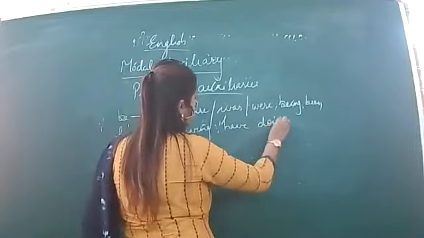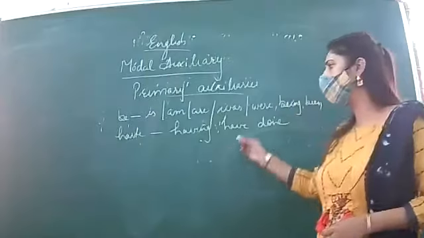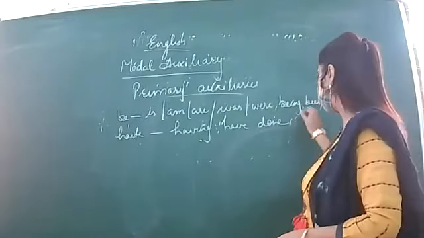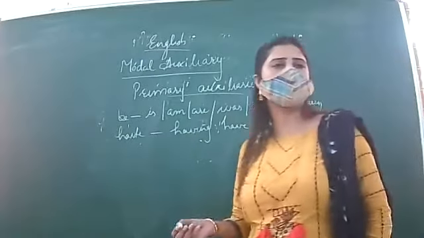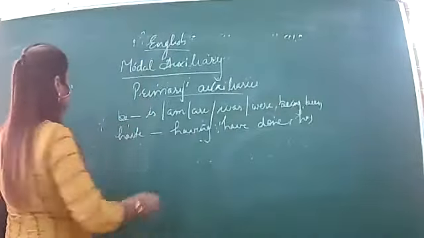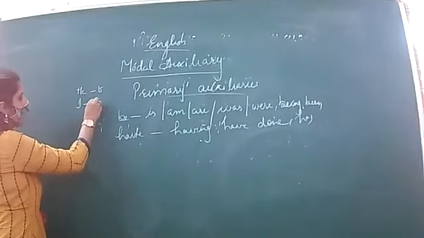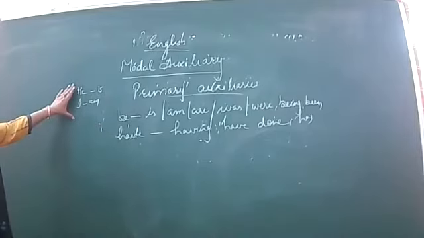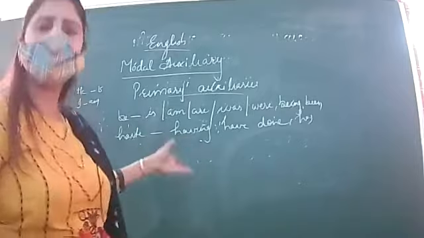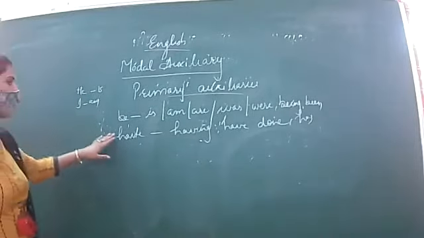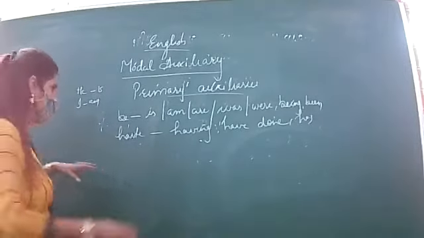So these are primary auxiliaries, right? What they do is change when we are changing the subject. For example, suppose with singular he and she we are using is, with I we are using am. It means when the gender or the number of the subject is changed, it is changing, right? With singular we use has, with plural we use have.